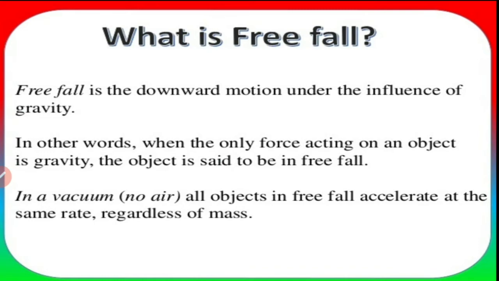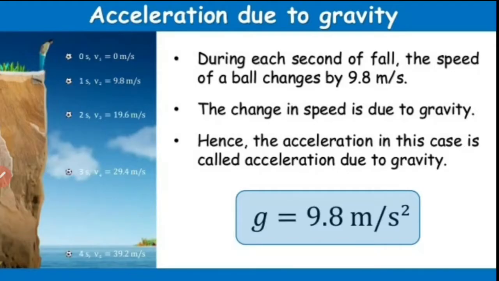So once again, free fall is the downward motion of an object only under the influence of gravity, and the only force acting on the object is the force of gravitation. And in vacuum, all objects in free fall accelerate at the same rate, regardless of their masses, and that acceleration is found to be 9.8 meter per second square.